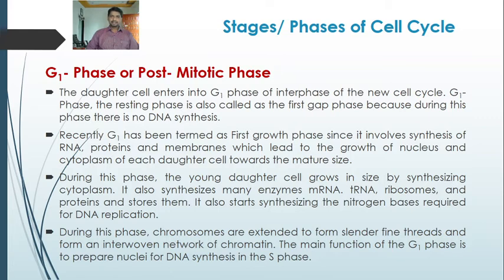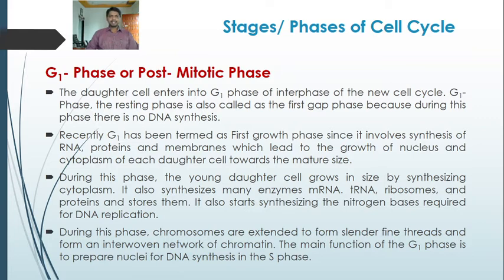So at the end of mitotic cell division, more precisely at the end of the telophase, the two daughter cells are formed. These daughter cells enter into the new cell cycle, that is, the first phase is the G1 phase.